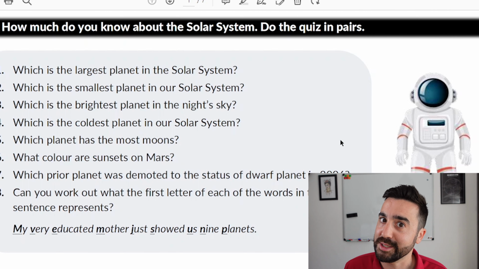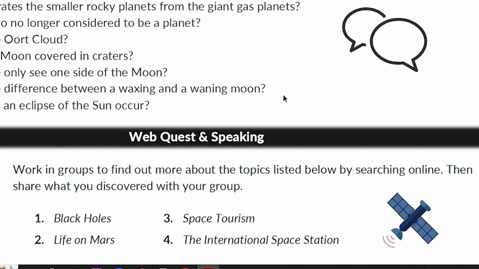And also there was this really nice idea for a web quest. Now this is perfect if your students have devices, say in a face-to-face classroom, if they have mobile phones, but also if you teach online, you can put them into breakout rooms and you can get them to research these topics to then present in class.